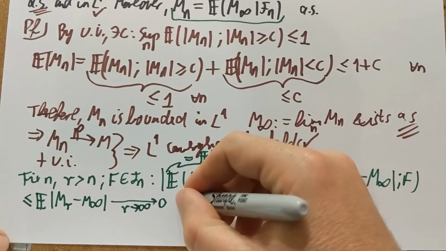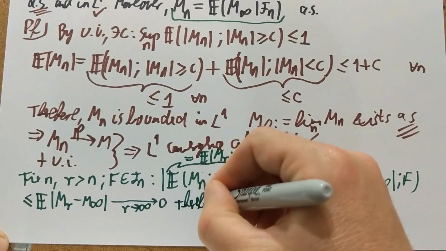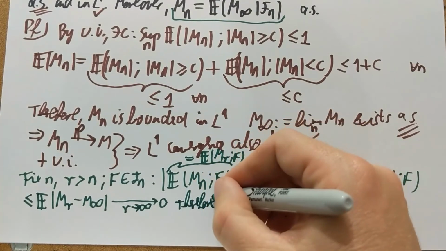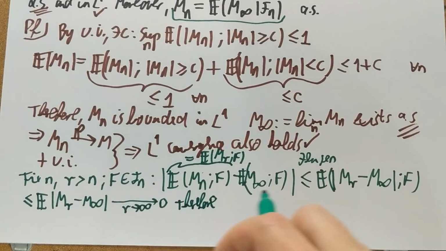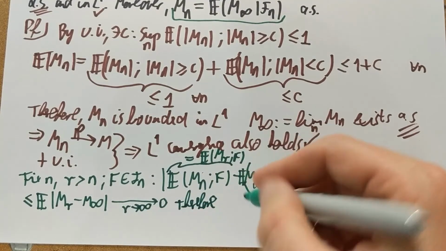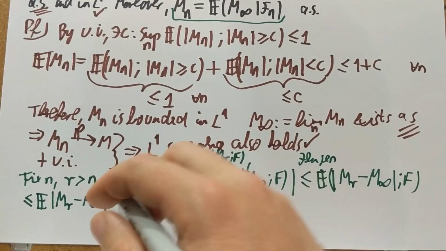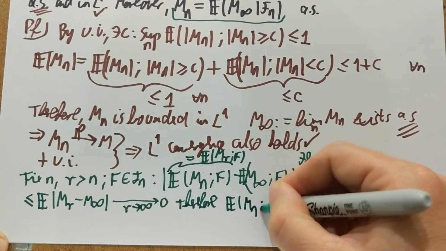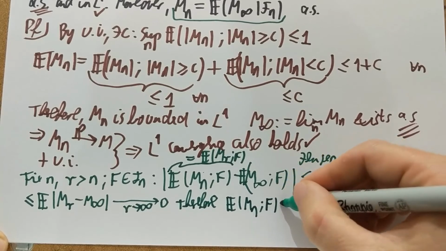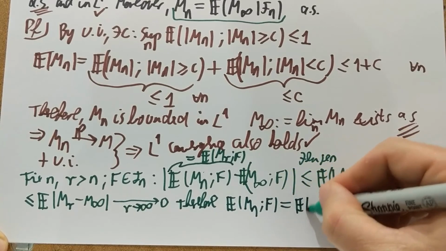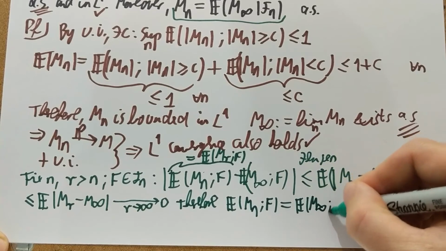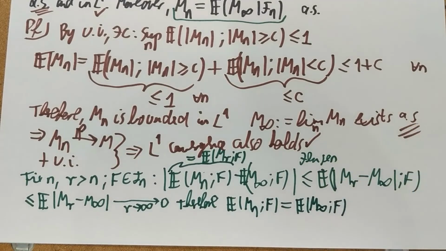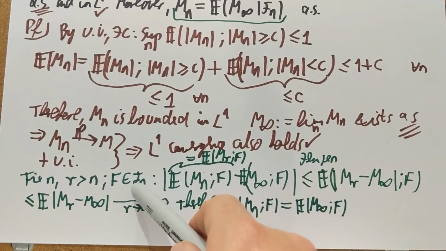Therefore, what I found is that this mod of the difference is 0. So whenever I have an Fn measurable F, then the expectation of Mn on this event F is the same as the expectation of M infinity on the same event F. That's what I found from this argument. Okay, and Mn is Fn measurable.